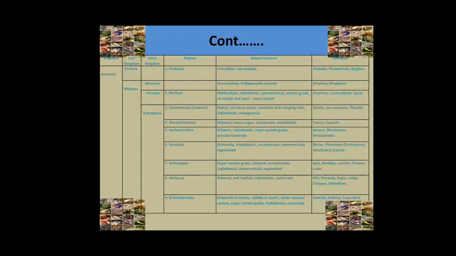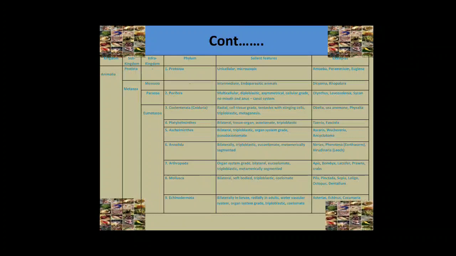For example, Apis, Bombyx, Laccifer lacca, prawns, crabs, spiders, etc. Phylum Mollusca animals are also bilaterally symmetrical, soft-bodied, triploblastic, coelomate animals. Pinctada, Sepia, Loligo, octopus, etc. are some examples of mollusks.